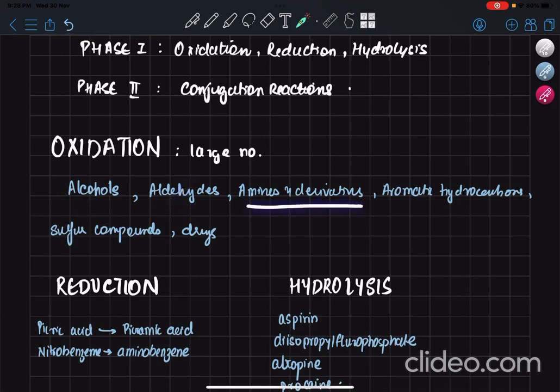In amines, if we take an aliphatic amine, then we'll get an aliphatic carboxylic acid, COOH. If we are taking an aromatic amine, then we get an aminophenol. We don't get an acid, we get a phenol if it is an aromatic amine. So RCH2NH2 will give RCOOH, but C6H5NH2 will give C6H4(OH)NH2. That means para-aminophenol on oxidation.